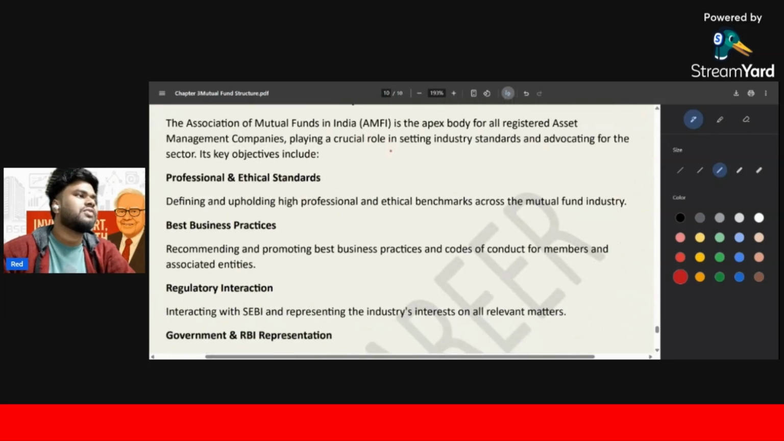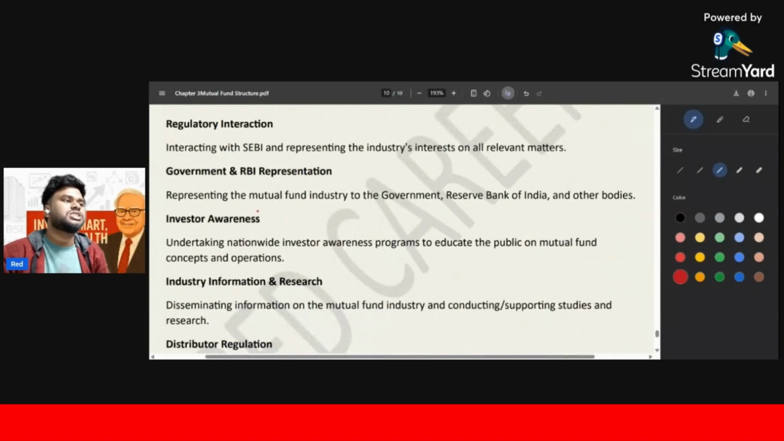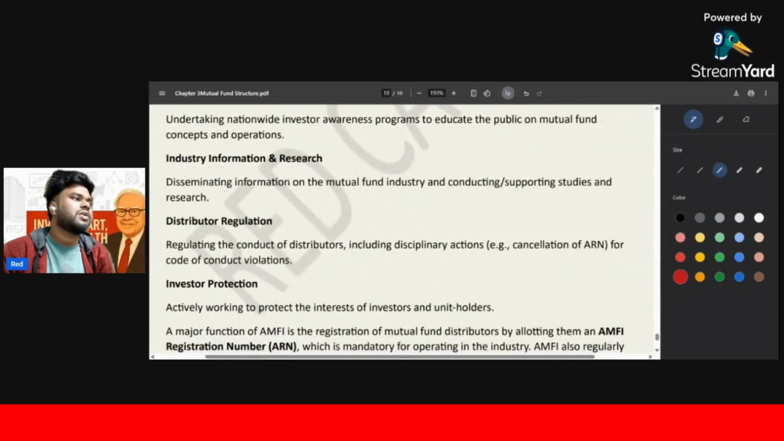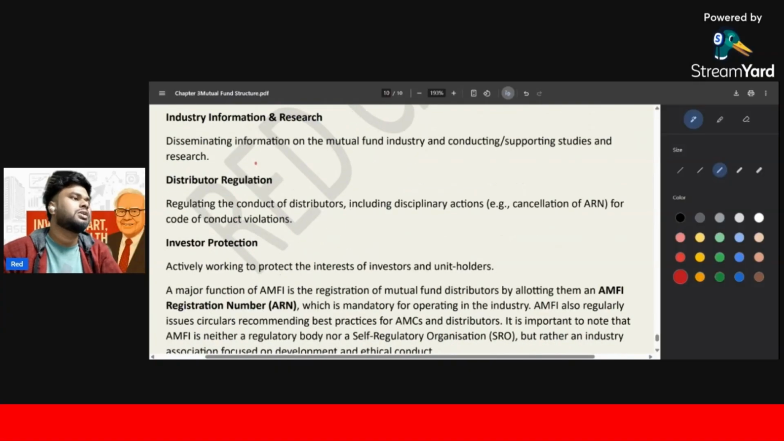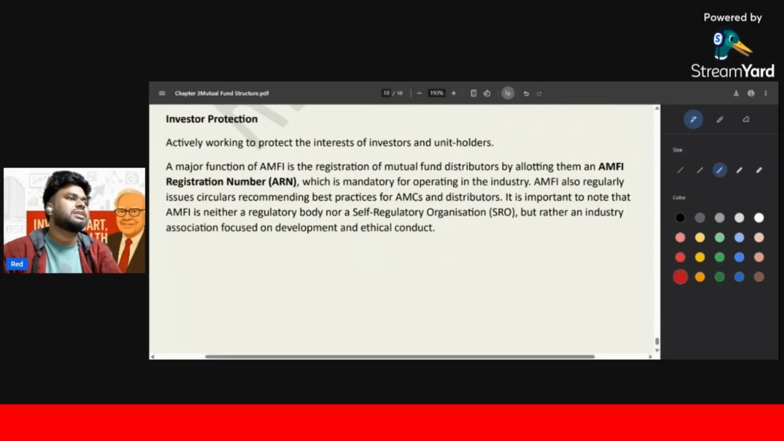Role and function of AMFI. We already discussed that. That is professional and ethical standard, best business practice, regulatory interaction, government and RBI representation. They also represent government and RBI, Reserve Bank of India. Investor awareness, industry information, research. मैंने बोला कि यहाँ पर research की बहुत सारी चीज होती है. So they also do that. There is distribution and regulation, investor protection. That is the things. Okay.